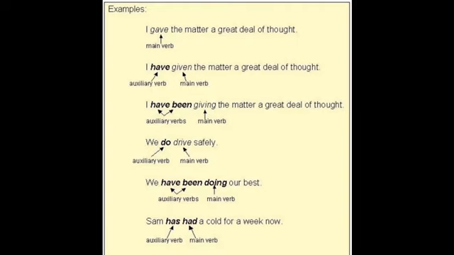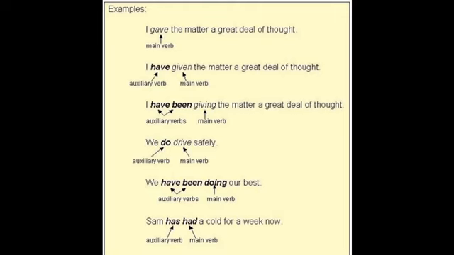Take the next example. We have been doing our best. Here have and been are auxiliary verbs and doing is the main verb, but when they come together, have been doing, they are part of the verb phrase. Take the last example. Sam has had a call for a week now. Here has is the auxiliary verb and had is the main verb, so they together form the verb phrase.